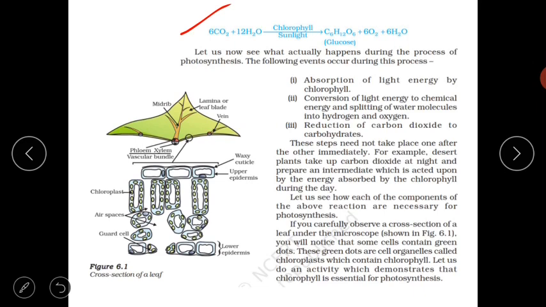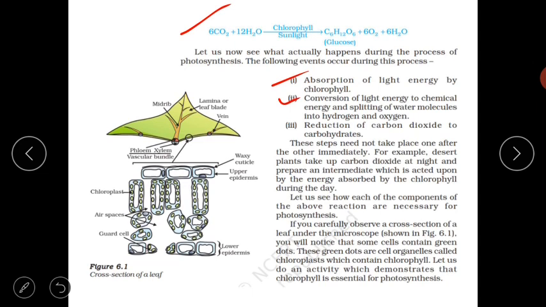There are some sequential events which occur during photosynthesis. The first process is the absorption of light energy by the chlorophyll molecules. Chlorophyll absorbs sunlight, and by absorbing this light energy the chlorophyll molecules are excited, and they convert this light energy to chemical energy, followed by the splitting of water molecules into hydrogen and oxygen.